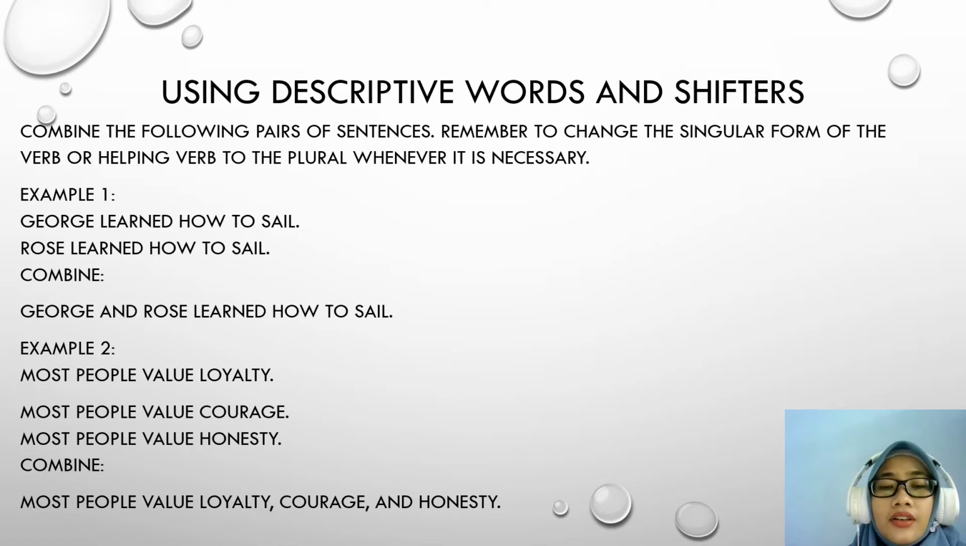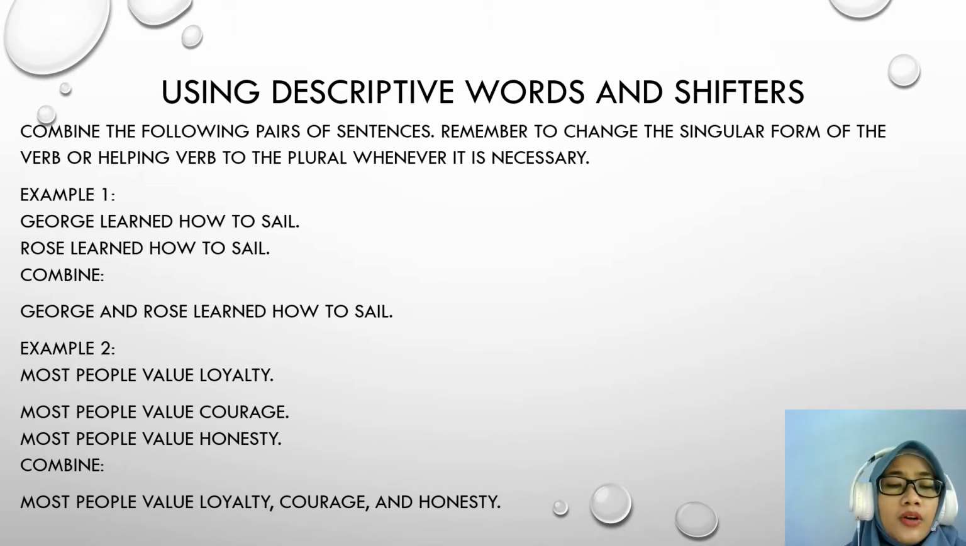Combine the following pairs of sentences, but remember to change the singular form of the verb or to be to the plural whenever it is necessary. For example, example 1. Josh learned how to sail. Rose learned how to sail. Then you will combine them into one sentence. So the combination is: Josh and Rose learn how to sail.